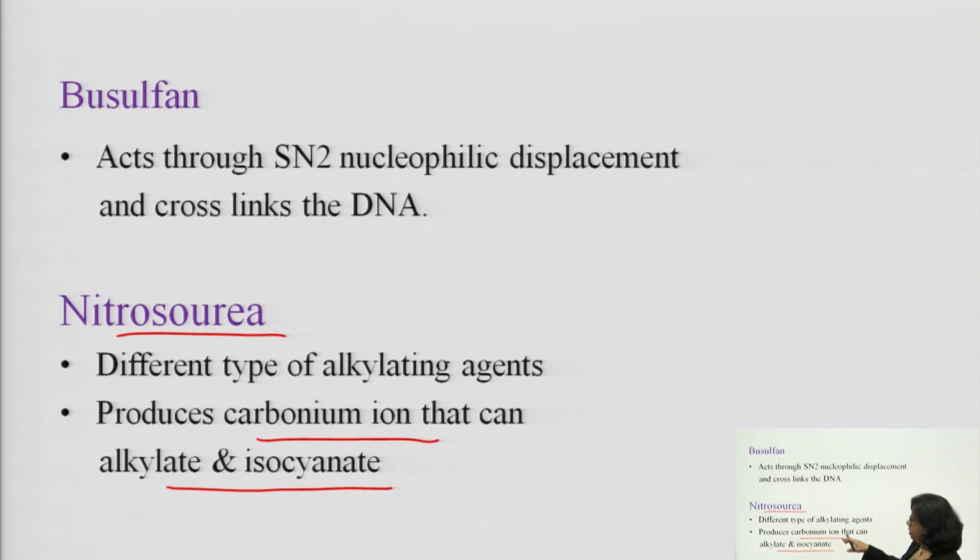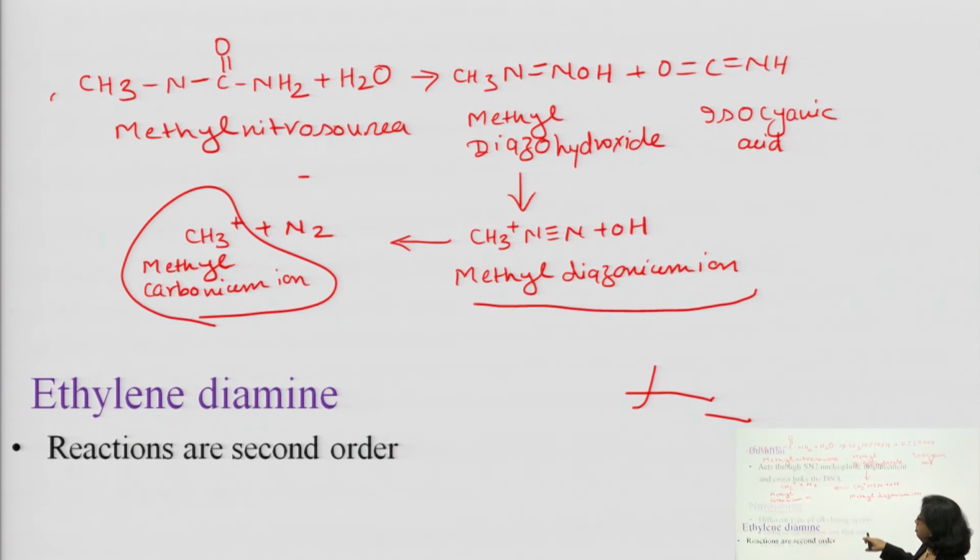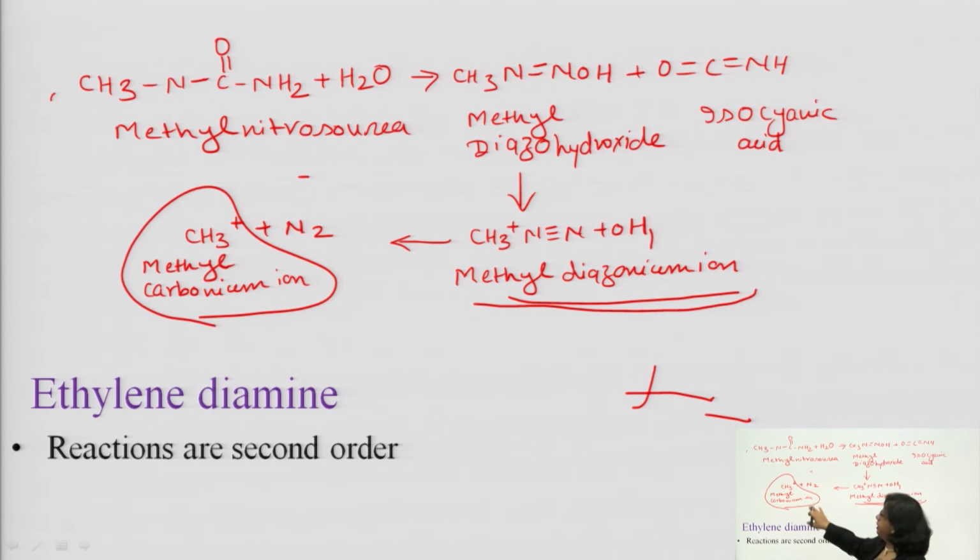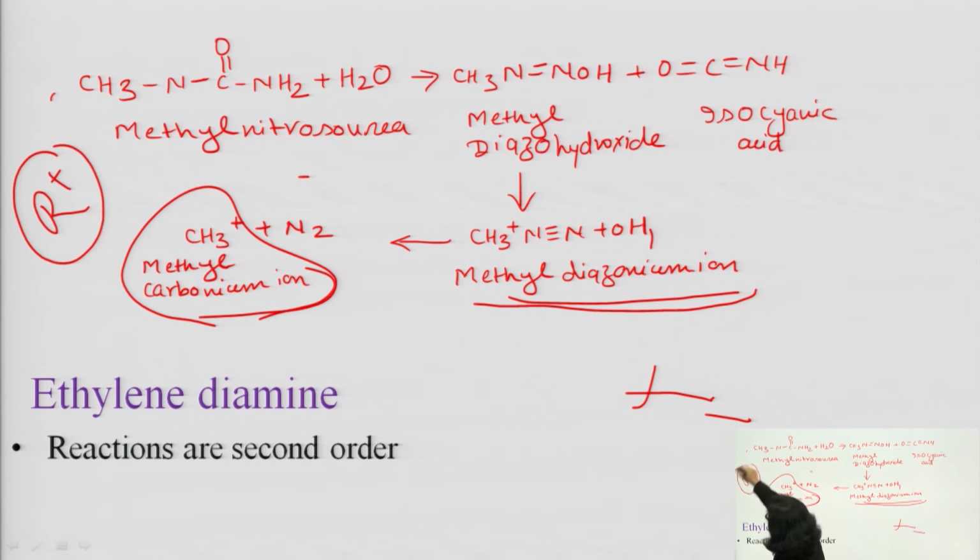In the last slide I mentioned that it is a different type of alkylating agent, which produces a carbonium ion that can alkylate and carbamoylate. How does it produce the carbonium ion? This reaction helps to understand that methyl nitrosourea first converts into methyl diazohydroxide, then into methyl diazonium ion, which liberates methyl carbonium ion. Now, this is your R plus. In general reactions, where you have read R plus, this is your carbonium ion.